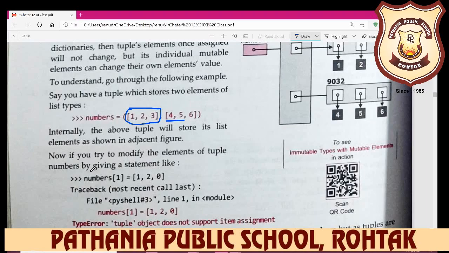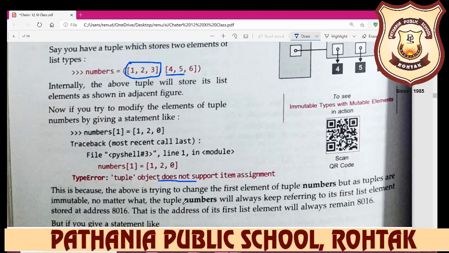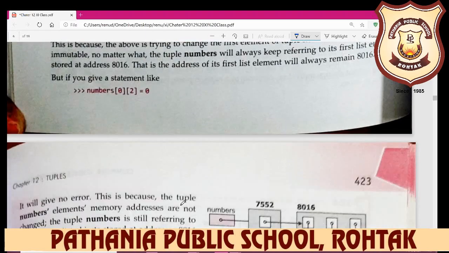Now, if you try to modify an element of the tuple by giving a statement like this, it displays an error: object does not support item assignment. Why? Because the tuple is immutable, so you cannot change it, even though the list inside the tuple is mutable.